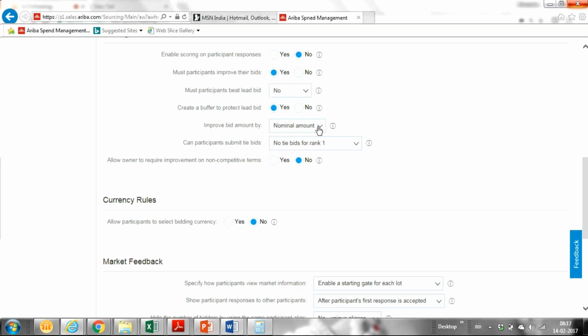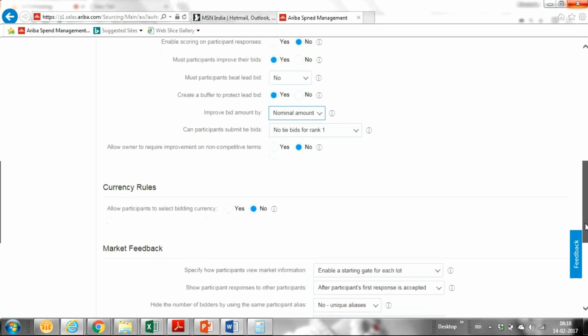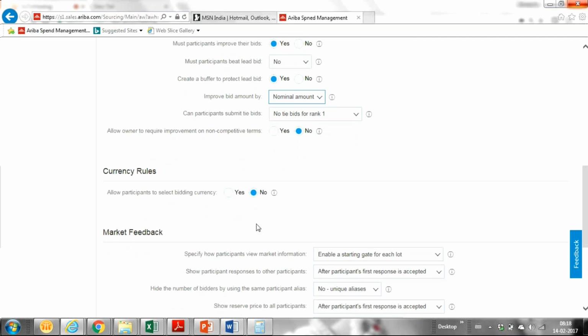But where do we define the nominal amount? It could be 10 cents. While creating the line item, we have to give how much the nominal amount should be, whether it should be 5 rupees or 10 rupees or 100 rupees. We have to specify that while creating a line item. Here he asked, improve bid amount by nominal amount or percentage. These are the two fields, whether it should be in percentage or a nominal amount. Okay, and then if at all we say enable scoring, scroll up a bit.